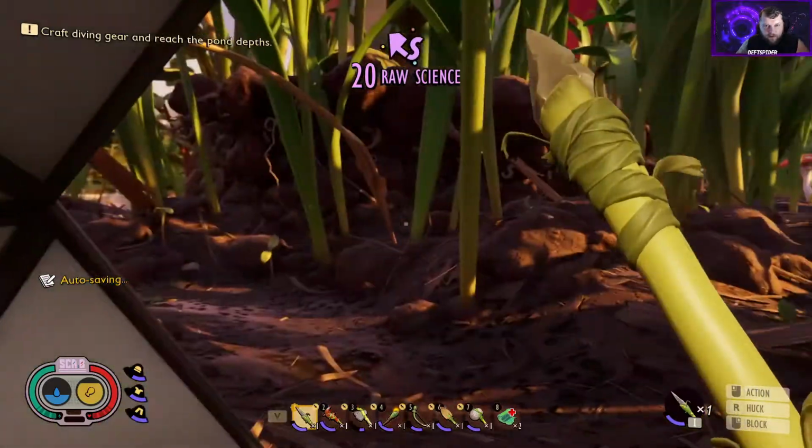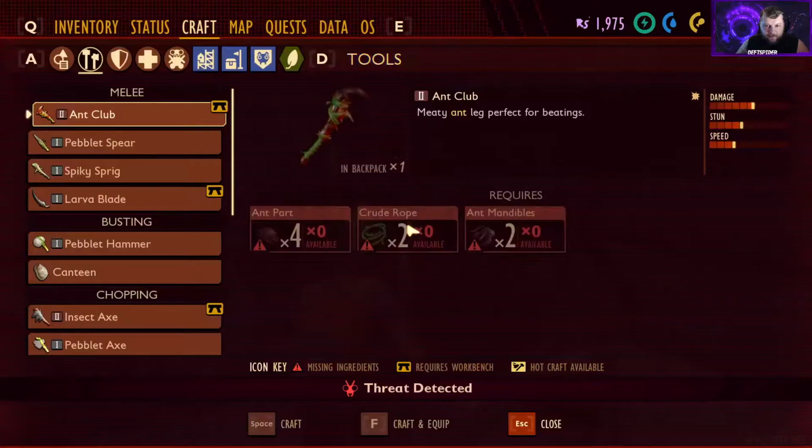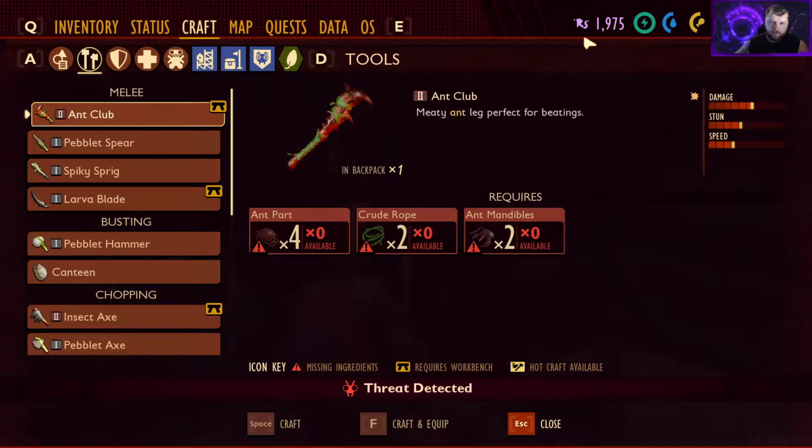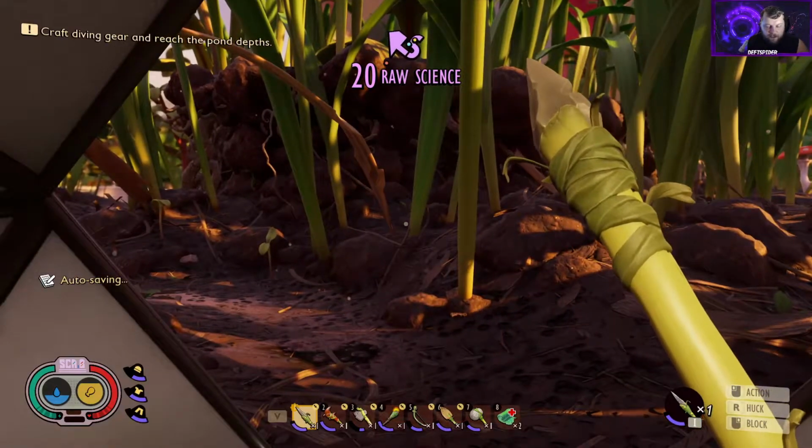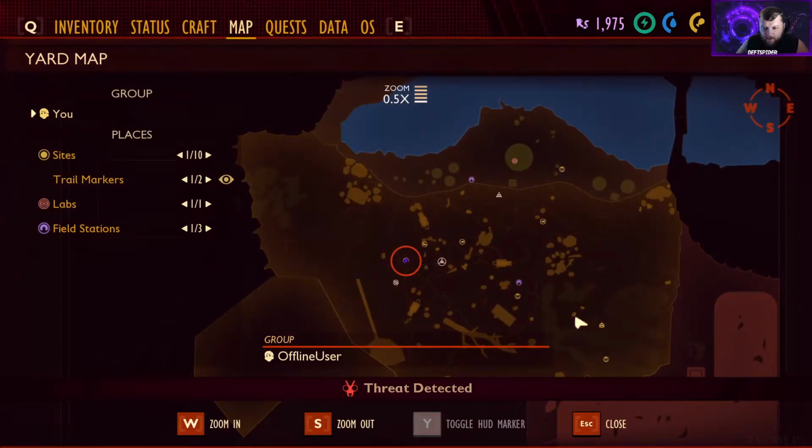We'll get some more new raw science. We're now at 1975 raw science. So we can get the +1 torch, which I think I'm going to go ahead and buy just because we need to start exploring some anthills and things, and really reaching out into the world, and discovering some more of these locations and seeing what all's out there.